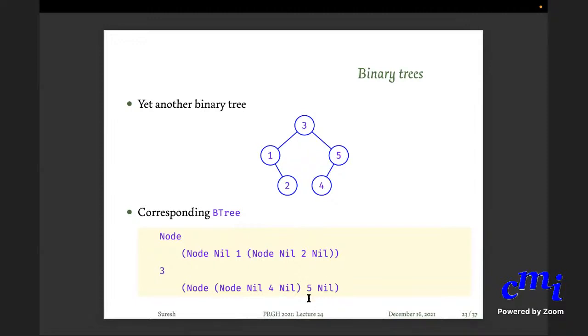Is it clear? Yes, please. The type of node is BTree a arrow BTree a arrow BTree a. So you see that node has 3 arguments: 1, 2, 3. And here also 1, 2, 3. Somebody else has a question?